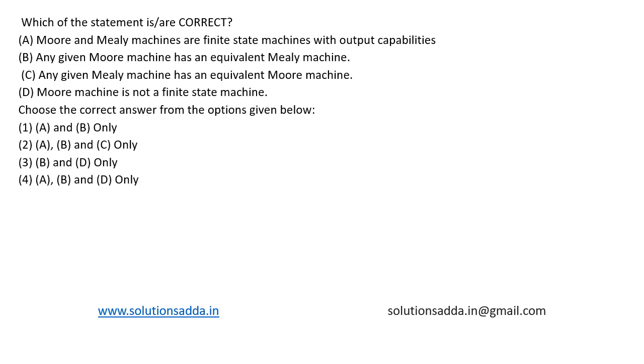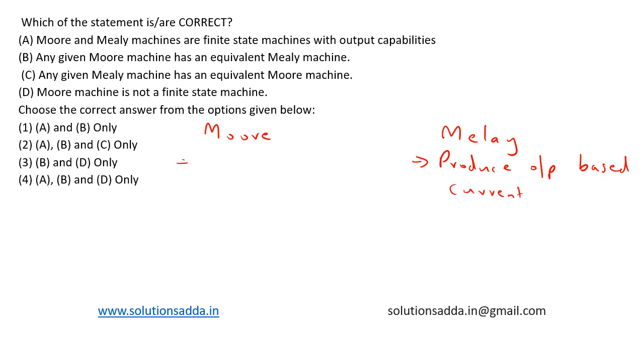So first of all, let's understand what is a Moore and Mealy machine. Both are finite state machines only, and they are actually producing an output based on their transition and states. So first let's consider a Mealy machine. A Mealy machine is a machine which can produce output based on the current state and its input. That is the major definition of a Mealy machine.